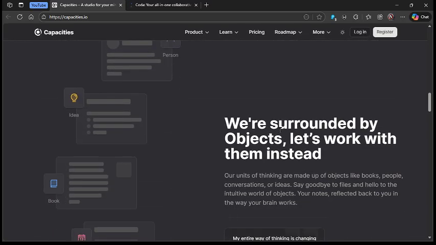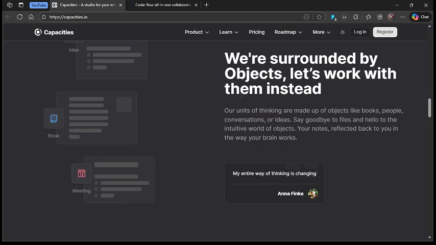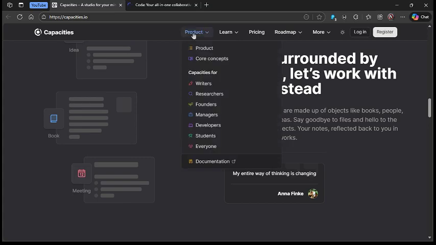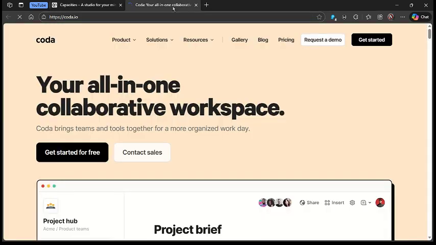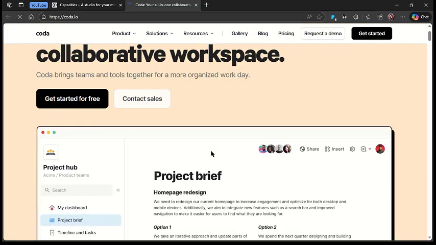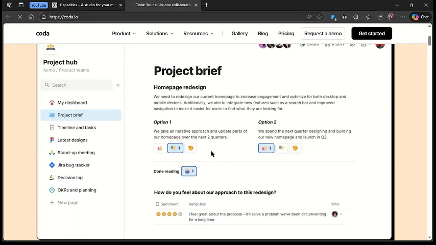It's built through linked objects rather than pages, so you can naturally build a network knowledge base. Its AI assistant helps you brainstorm and spark ideas, and it supports offline access, tagging, and graph view to connect your thoughts. On the downside, Capacity is still maturing and some users find mobile features limited and the advanced collaboration is less developed.